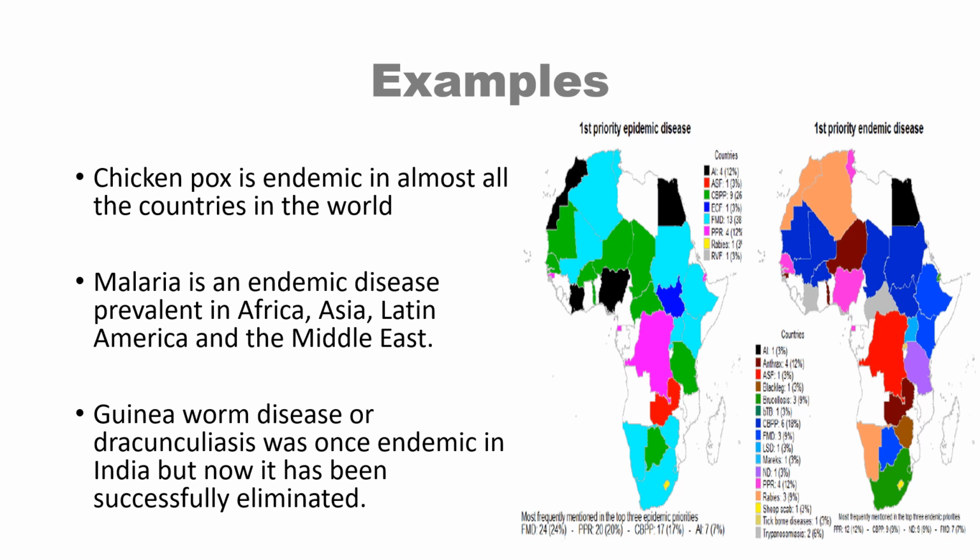Then let us take another example of guinea worm disease. Now, guinea worm disease is also called as dracunculiasis. Now, this disease was once upon a time endemic in India, but now it has been successfully eliminated and no case of dracunculiasis occurs here now.